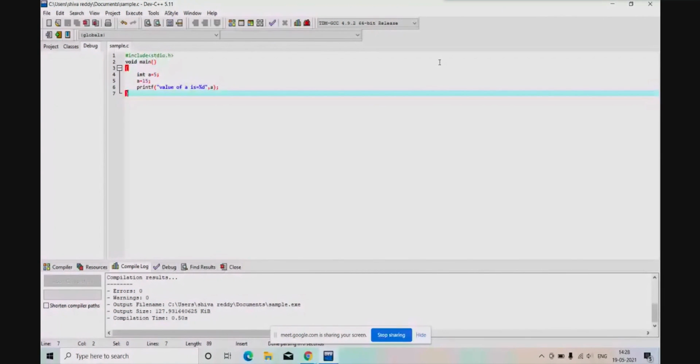Why? Because, as I said, in the address of a particular variable, whatever the value is at the time of your execution, what is the value for that particular variable? Ma'am, there is no error. Initially it will take 5. So after taking a equal to 15, the 15 will be stored again here.